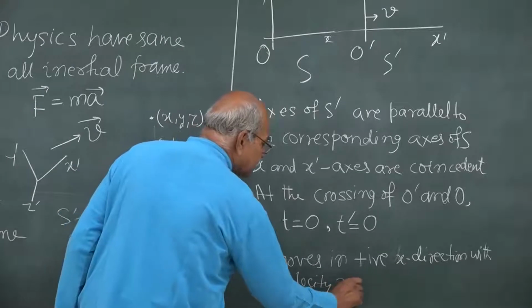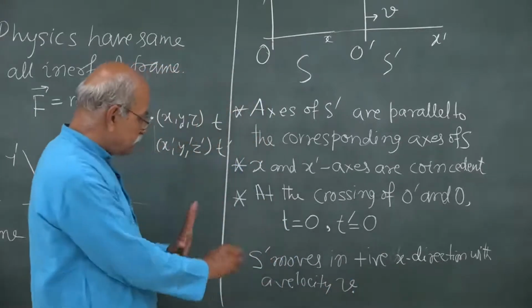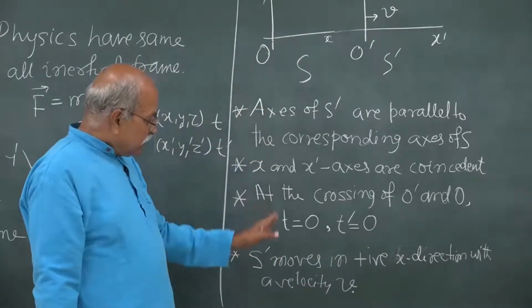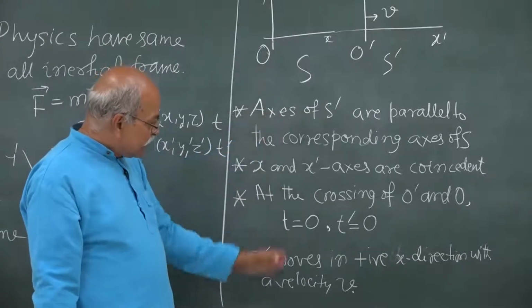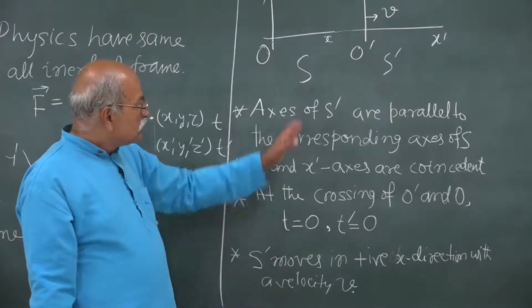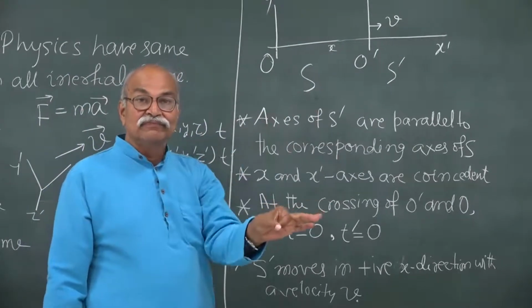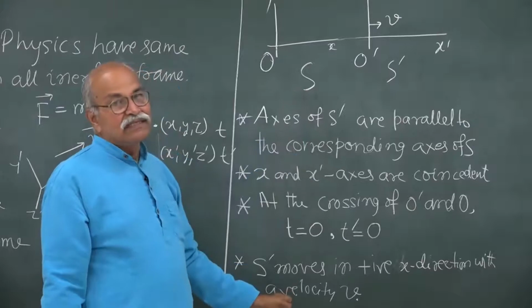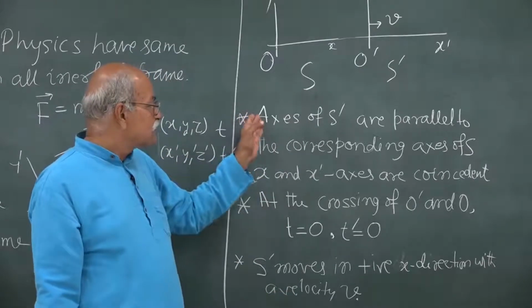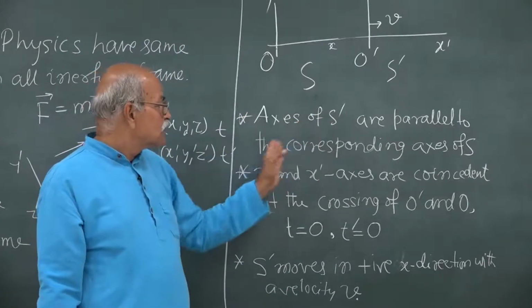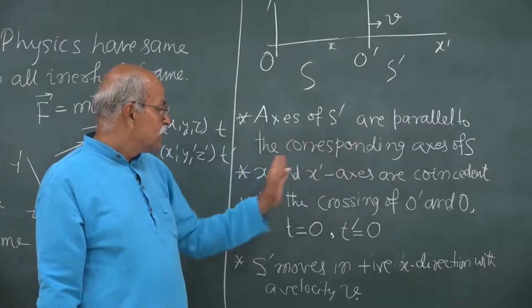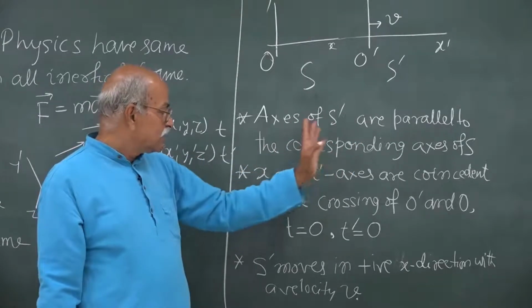These are the general symbols. We will use these conventions or these simplifications when we will talk about S and S prime. Whenever I say S and S prime, this will be the relation. These will be the relations. Axes of S prime are parallel to the corresponding axis of S, and x and x prime axes are coincident.